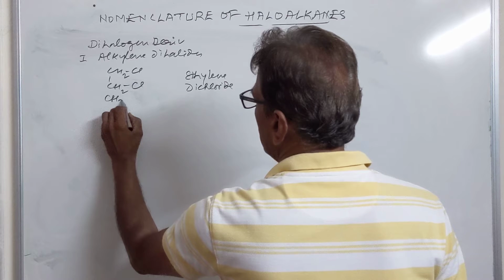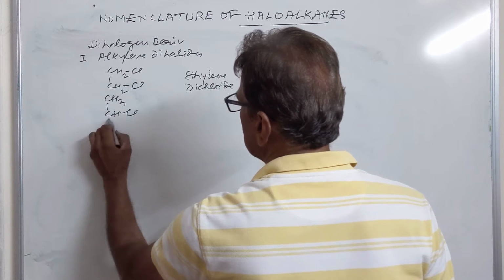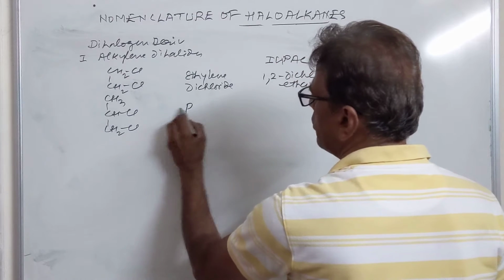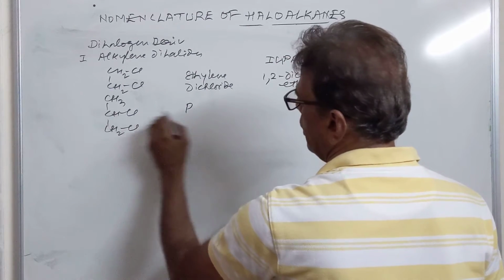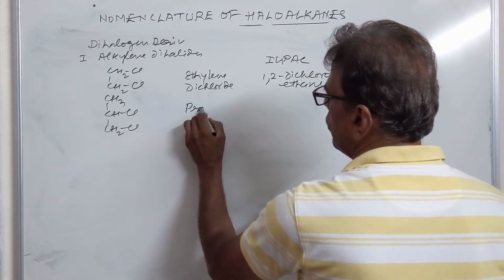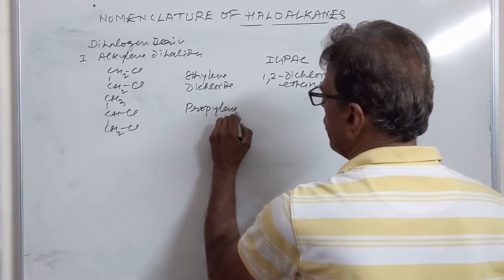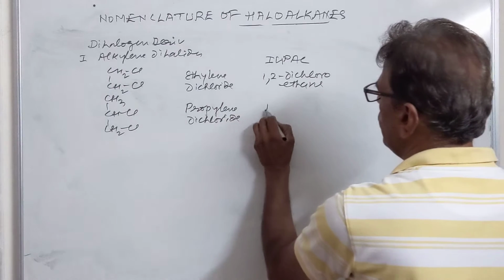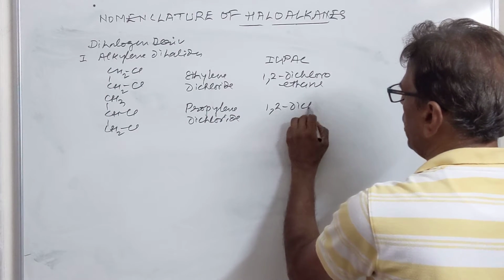Then we have another derivative, a 3-carbon system. This is a derivative of propylene, because if a double bond had been here, it would have been propylene. So its name is propylene dichloride, and the IUPAC name will be 1,2-dichloropropane.